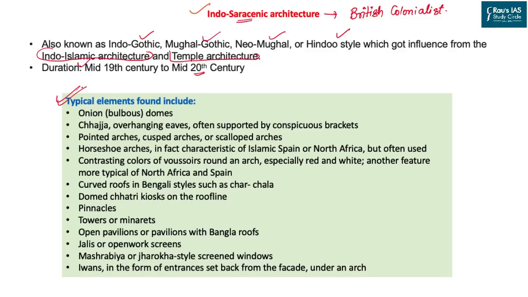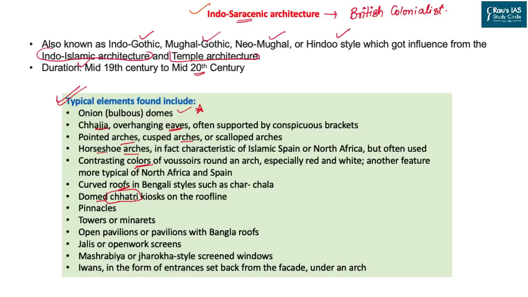As you can see, these are the important elements found in this architecture. Onion or bulbous domes, the most important thing that they adopted from India. They have the concept of chhajja or overhanging eaves. They have pointed arches or cusped arches. There are horseshoe arches also, not in the framework of a temple. They use contrasting colorings and mostly use stones instead of lime and mortar as in the case of the French. They have curved roofs in Bengali style. They have dome-shaped chhatris.